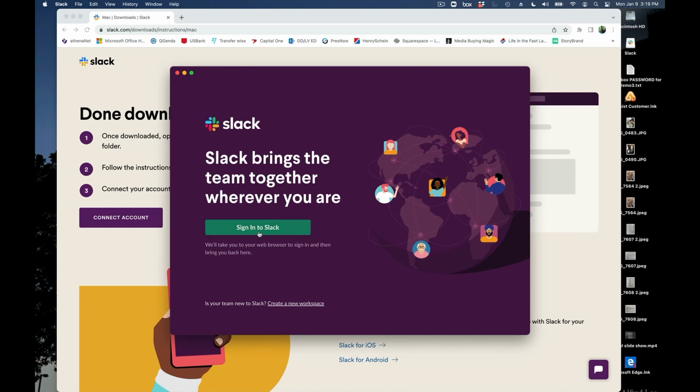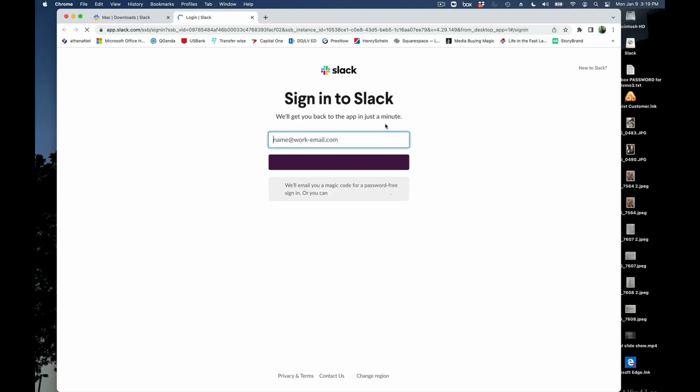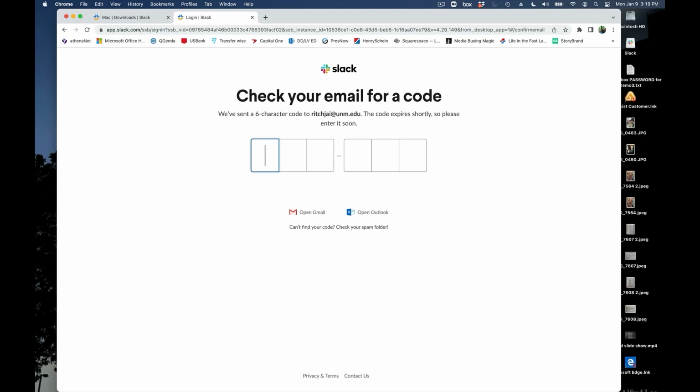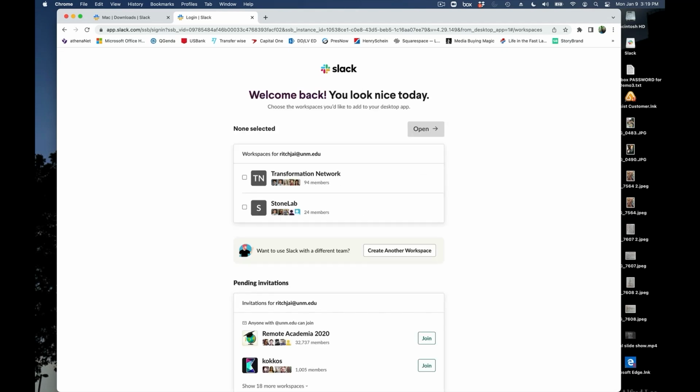First things first, going to sign in. My email. It may require you to input a code if you have done Slack before. Since I have already signed into the Transformation Network, all I have to do is click the workspace and press open.